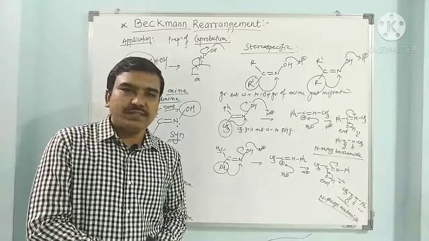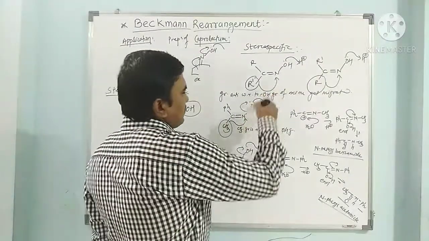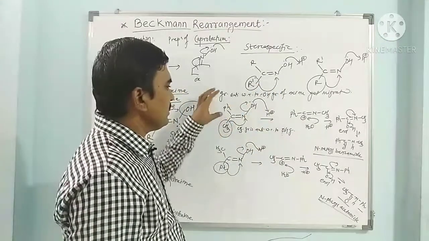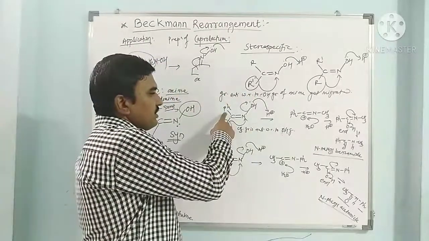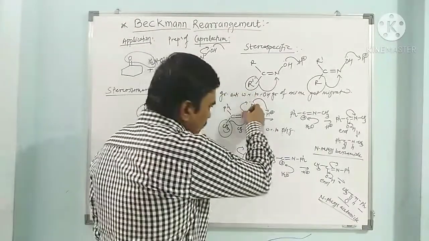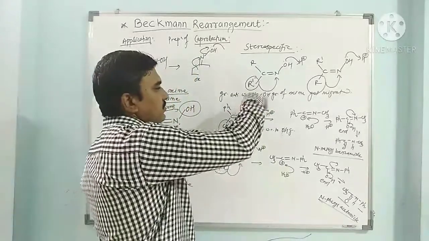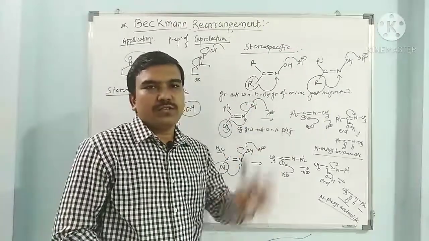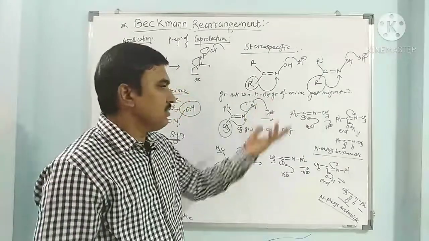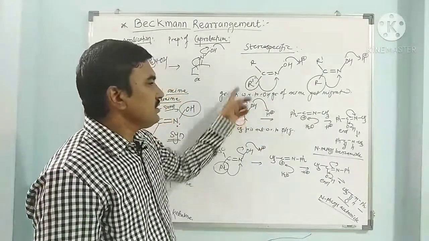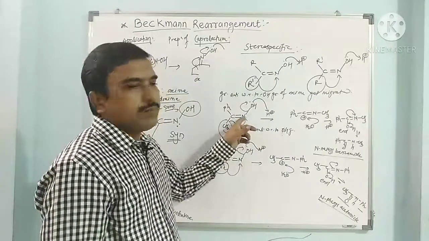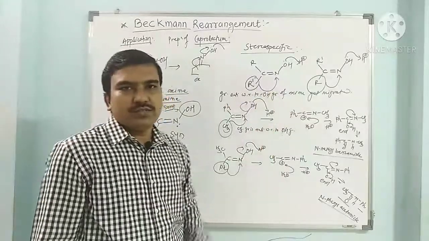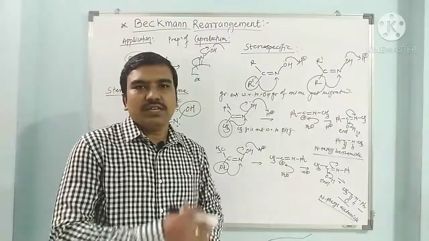Why is the anti group migrated? Because the front side, meaning the leaving group side, is blocked. So sterically it is crowded. So it is very difficult to migrate the syn group over this nitrogen because it is covered by the leaving group. This is a water molecule, or it can be any leaving group. In the PCl5 mechanism, it was OPCl4. Because of this steric effect, the anti group easily approaches the nitrogen. So this approach is very feasible, dehydration easily takes place, and this migration is very favored or accelerated.